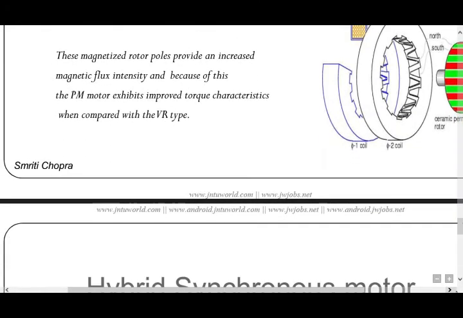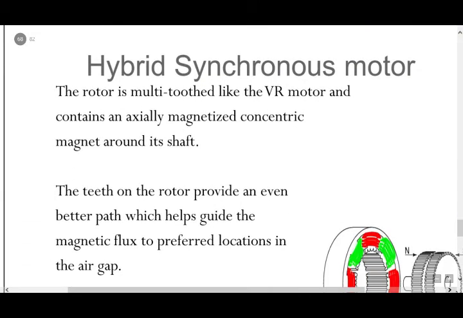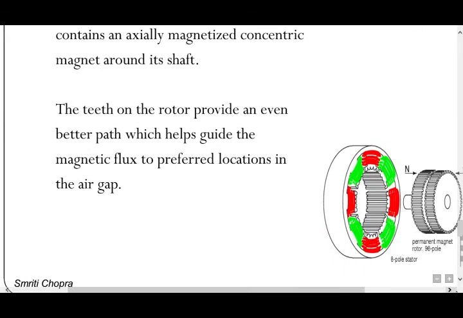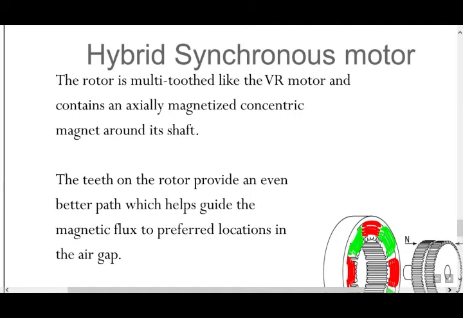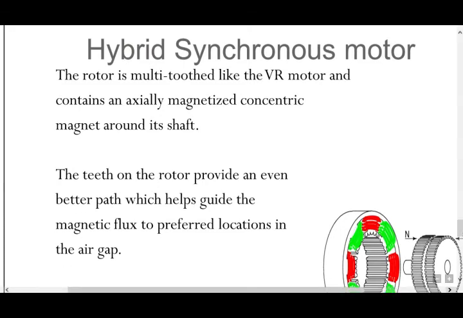In this figure you observe hybrid synchronous motors. The rotor is multi-toothed like the variable reluctance motor and contains an axially magnetized concentric magnet around its shaft. The teeth on the rotor provide an even better path which helps guide the magnetic flux to preferred locations in the gap.